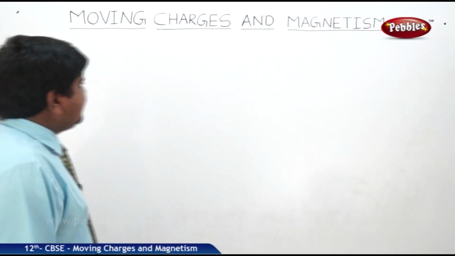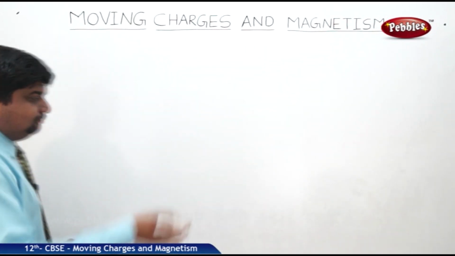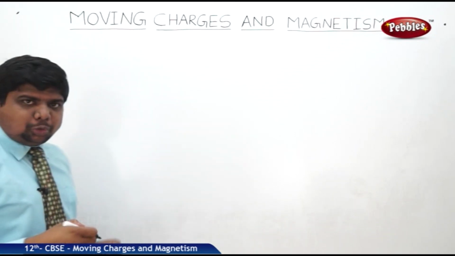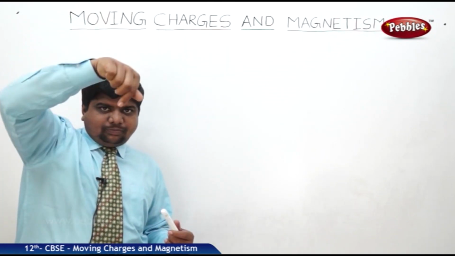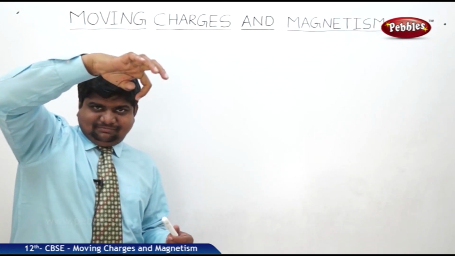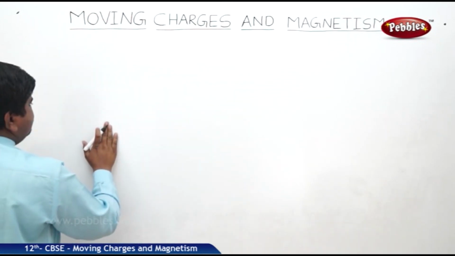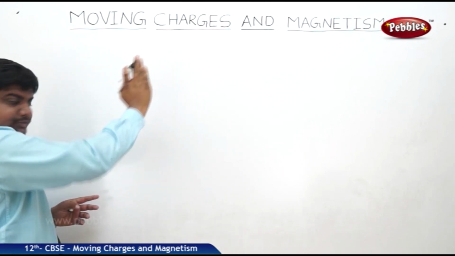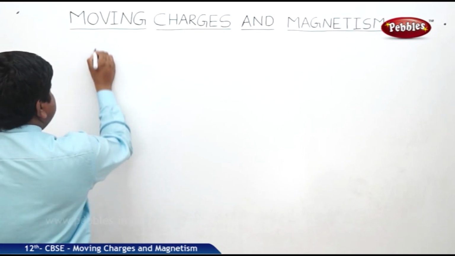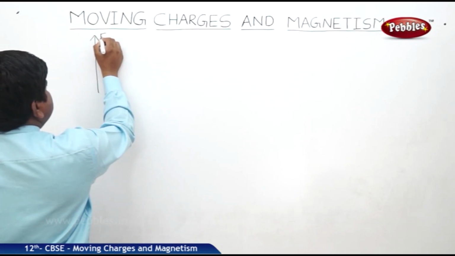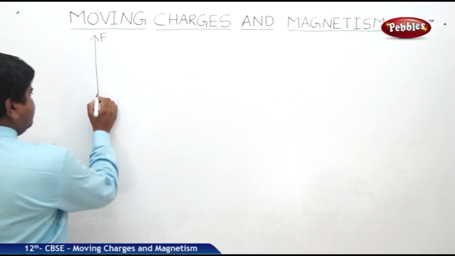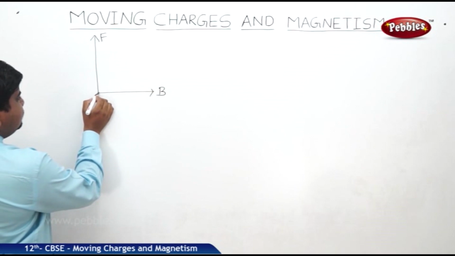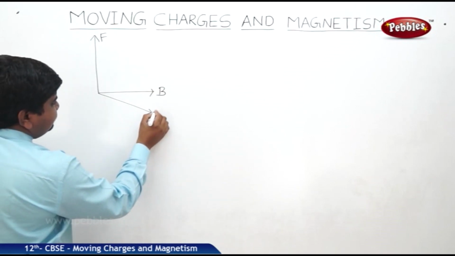So how do we demonstrate the relationship between F, V and B? If you know the removal of a screw, we apply force on the top and adjust the rotation like this. In this case, the screw moves up by doing the circulations. So this is the direction of the applied force, this is the direction of the magnetic field, and this is the direction of velocity.